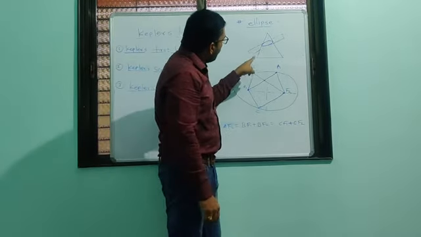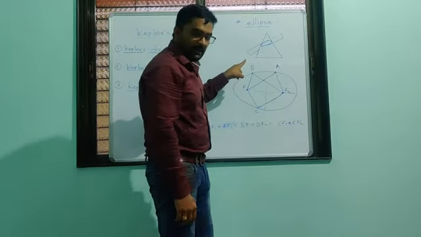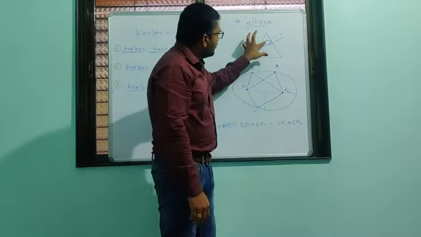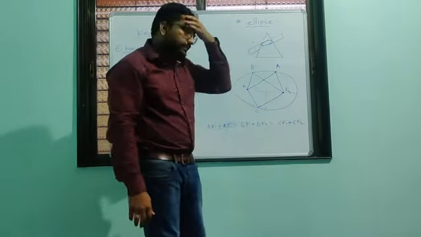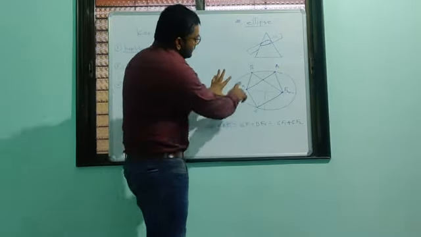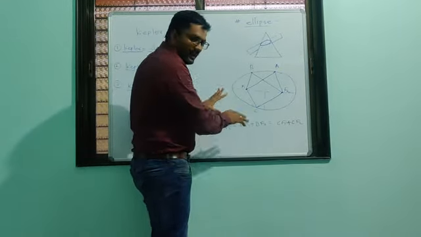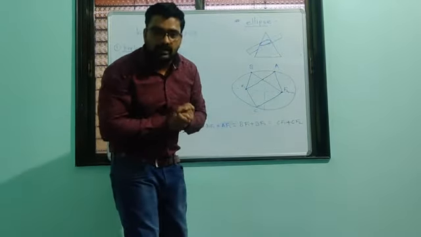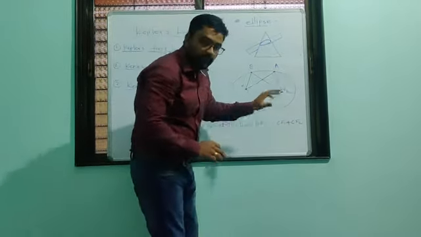When we cut a cone by an inclined plane, this shape we will observe. Consider this as a diagram of an ellipse, though it is not exactly an ellipse.